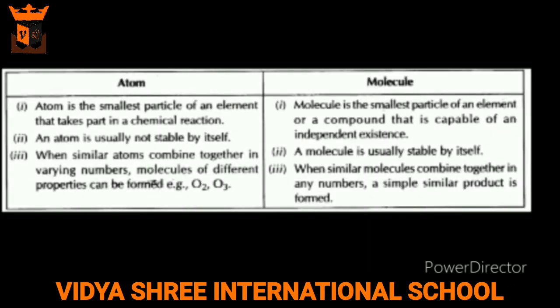Difference between atom and molecule. An atom is the smallest particle of an element that takes part in a chemical reaction, whereas a molecule is the smallest particle of an element or a compound that is capable of an independent existence. An atom is usually not stable by itself, whereas a molecule is usually stable by itself.